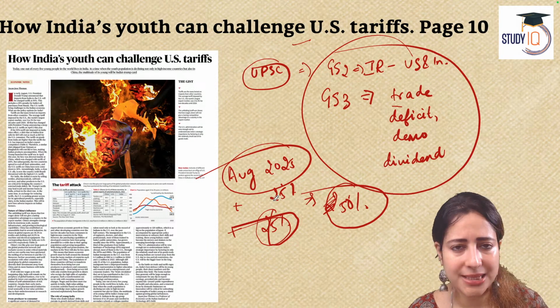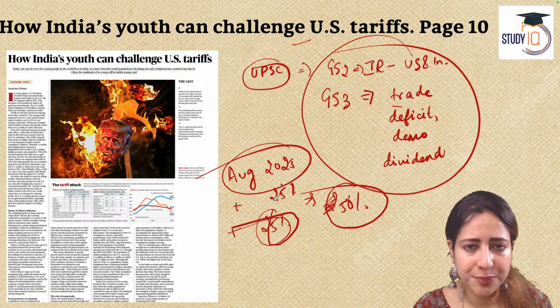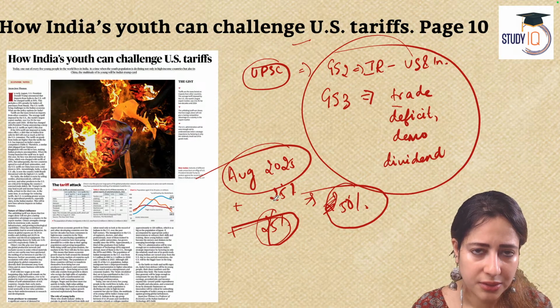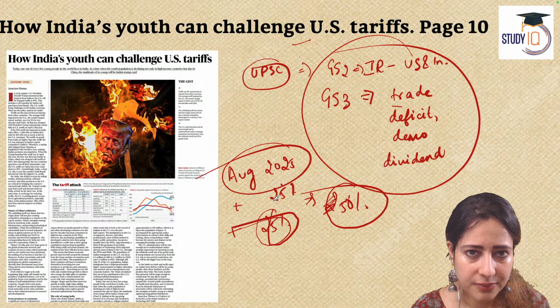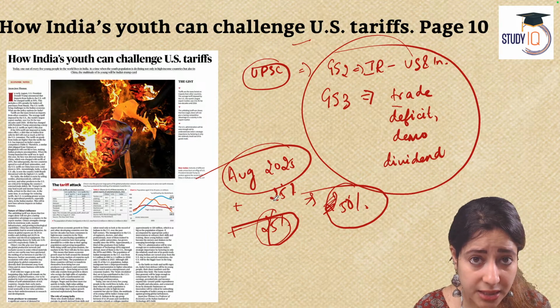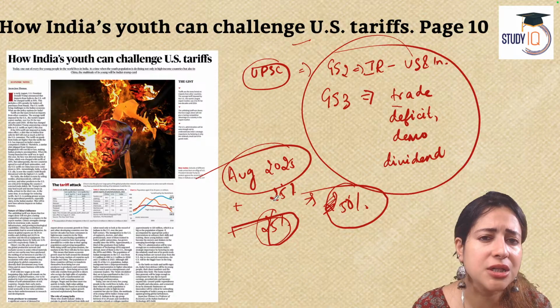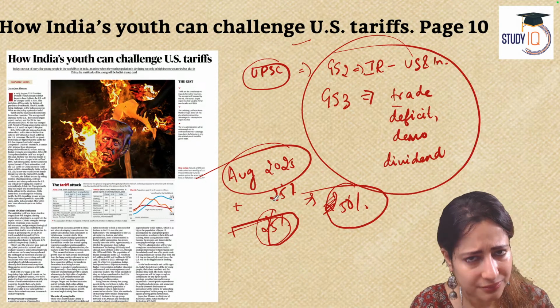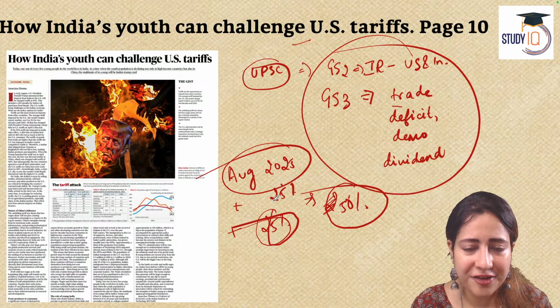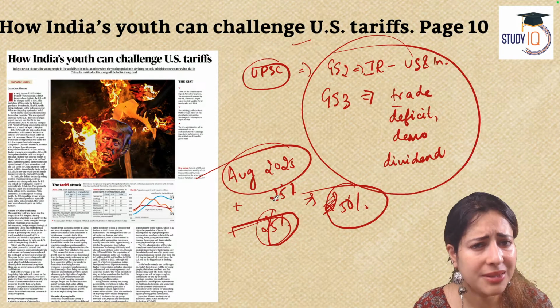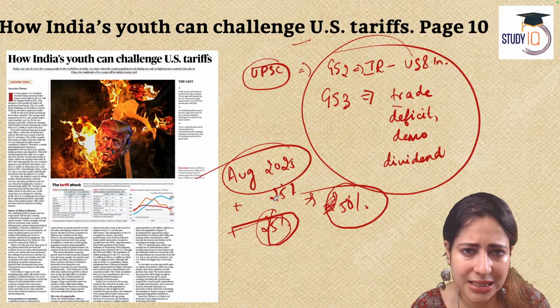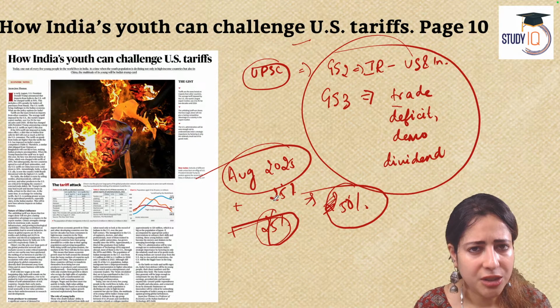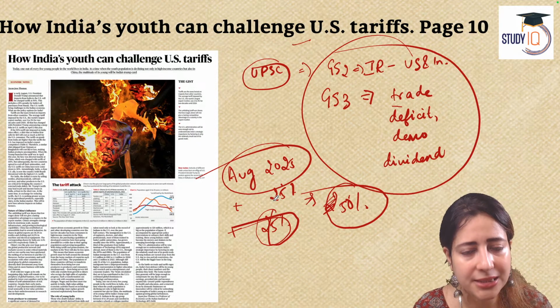Now, just 2 or 3 days back, the US President met Vladimir Putin, the Russian President. The Alaska summit happened. India was thinking that maybe after this negotiation, the US would go back, become a little soft on us, and cancel the 25% extra penalty. But that didn't happen either. We still live in the same dark reality. The US has imposed a 50% tariff on us.